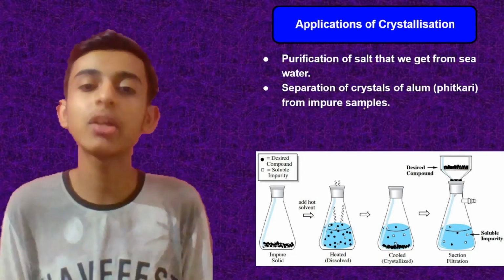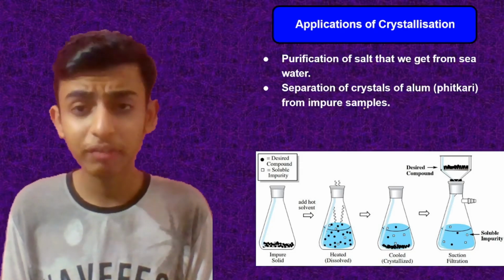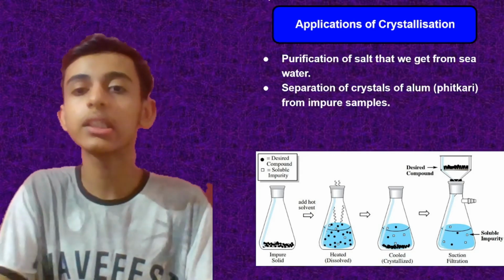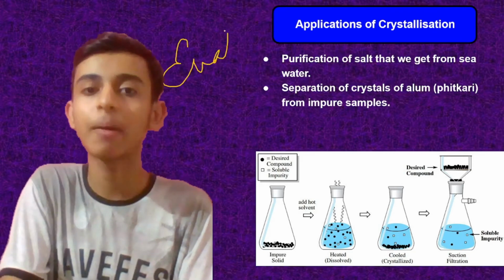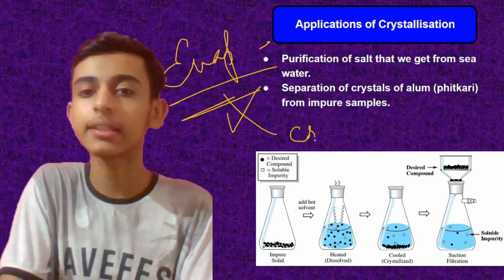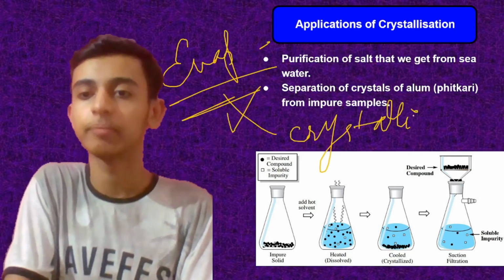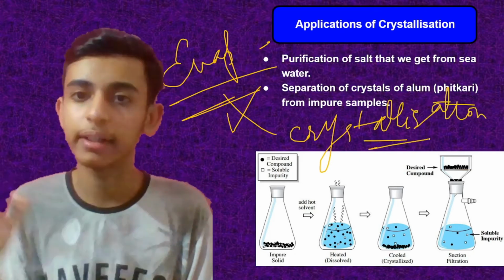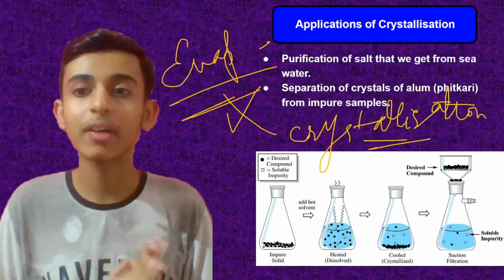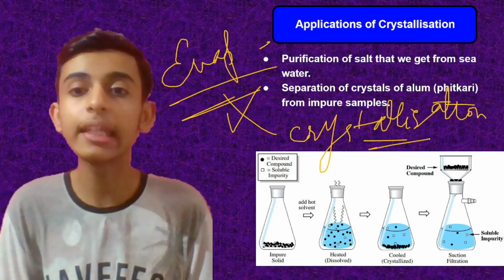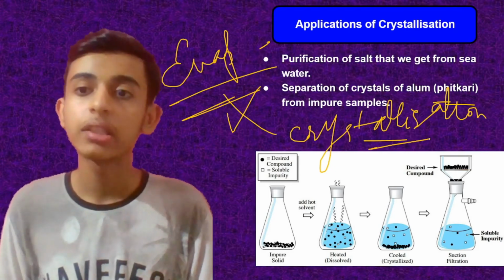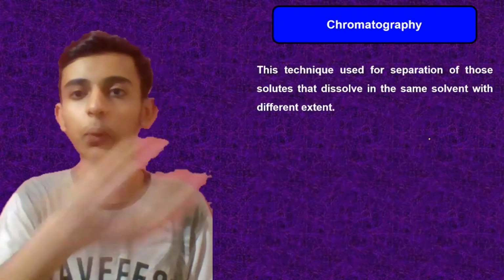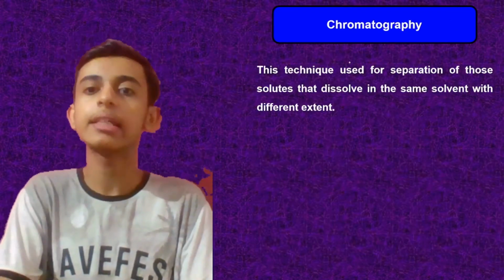Now what are the applications of crystallization? First is the purification of salt that we get from seawater. Okay, we get the crystals of salt. Many of you might be thinking we use evaporation. No, we use crystallization for getting the purest form of salt that we eat. Okay, and separation of crystals of alum, that you call fitkari in Hindi, from impure samples. So you can easily separate these crystals. Clear? Okay, now chromatography.